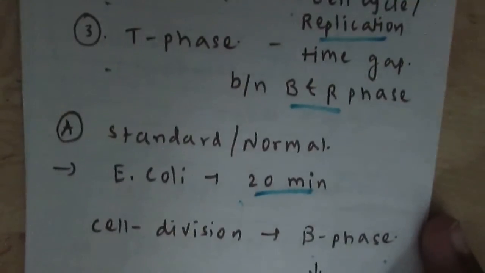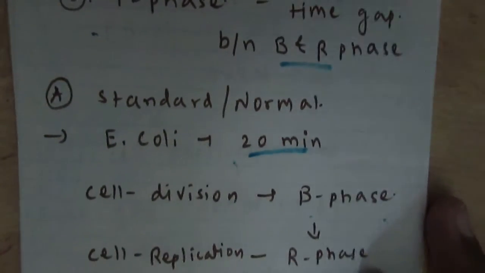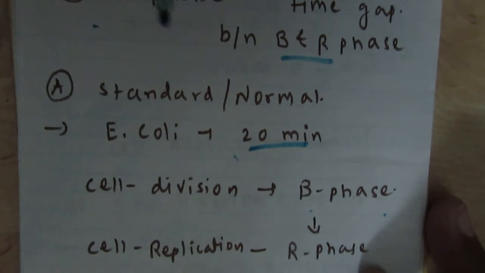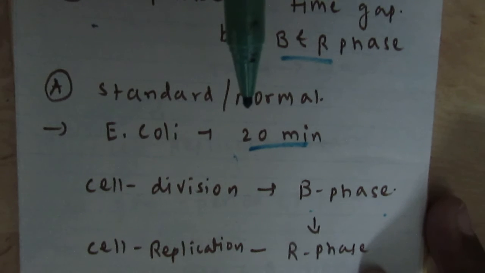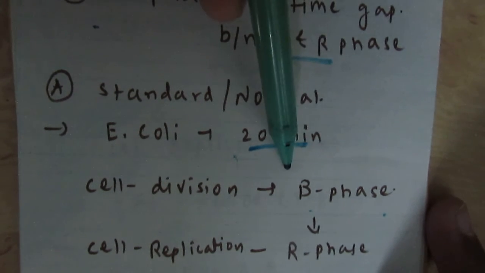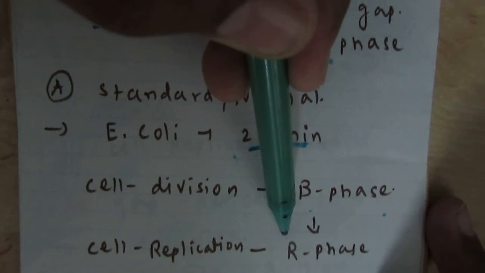So when there is a standard or normal condition, means everything is fine, at this stage bacteria have enough scope to divide themselves very rapidly. And we all know that Escherichia coli divides at every 20 minutes of time interval. So as the nutrient supplements are easily available, E. coli spends more and more time during the B phase. And after the full completion of B phase, R phase will start.